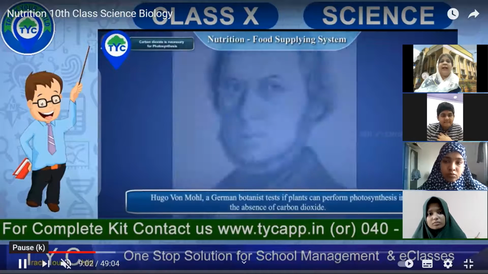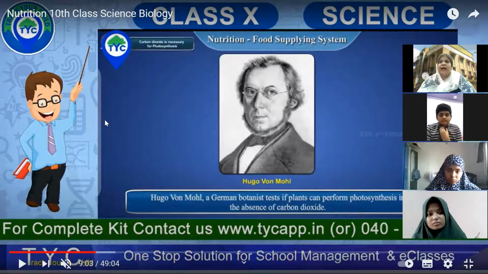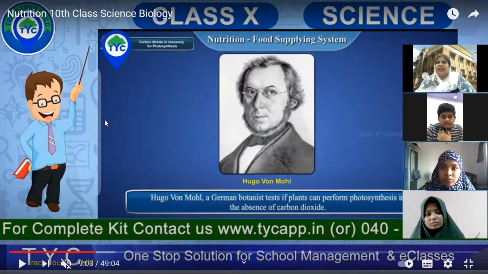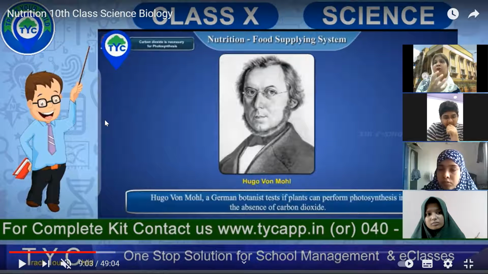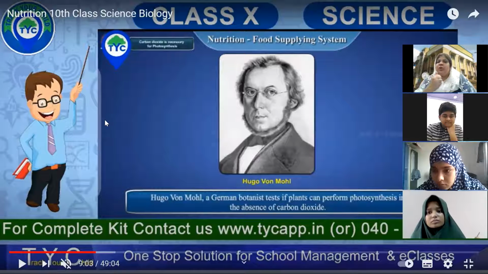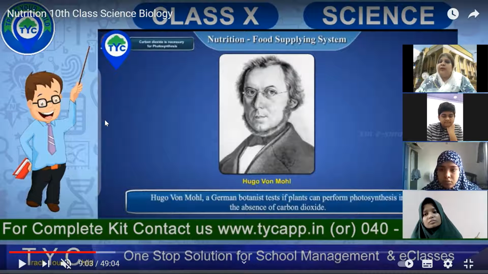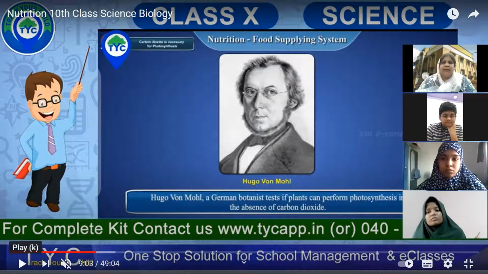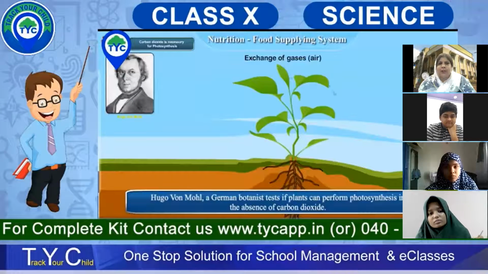So now let us see Van Mol. What Priestley did has shown us that this gaseous exchange takes place and that carbon dioxide is essential. Based upon that invention, other people were doing further work. Van Mol said that carbon dioxide is essential for photosynthesis, and he wanted to do an experiment to find out how carbon dioxide is consumed by plants for the preparation of food. So what did Van Mol do? He also did a very interesting experiment to find it out.